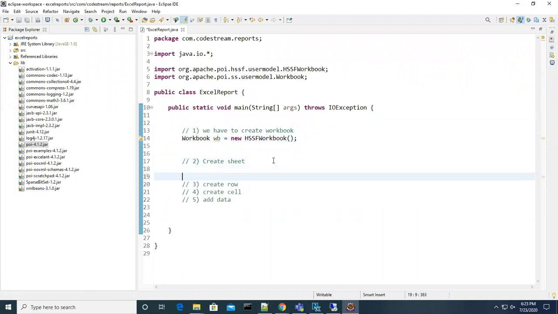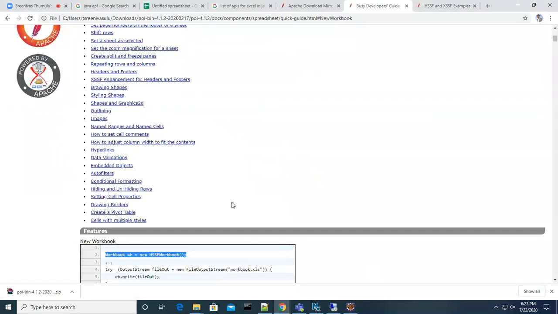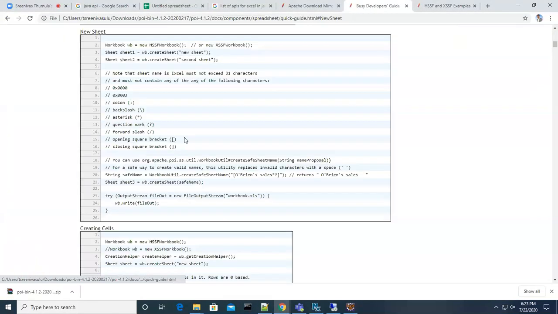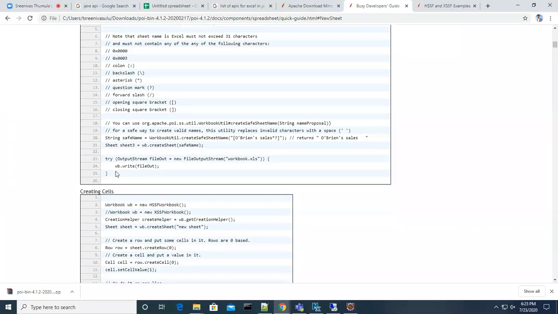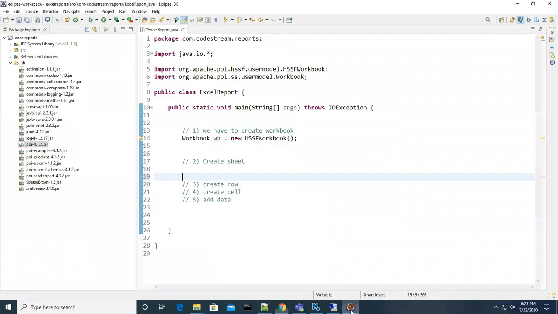You can refer to the document if you feel, and see how to create a sheet, they have the example and all. See, they give everything. The only thing is you need patience to read and do it. You already know the fundamentals, which I took enough time to explain and show how to use. These are all usage time things.